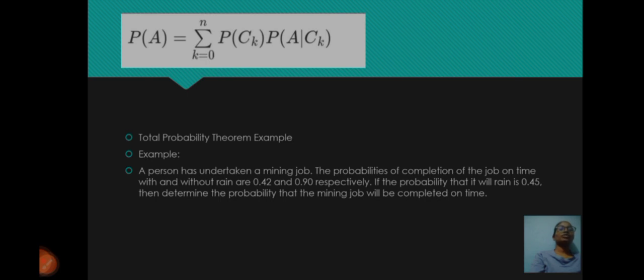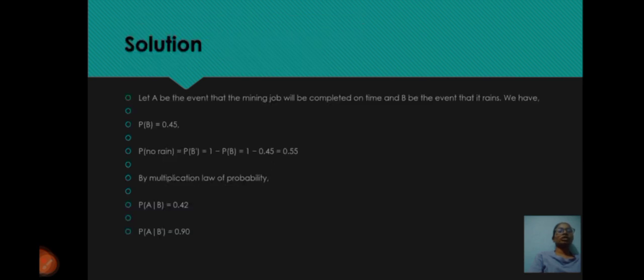The probabilities of the completion of a job on time with and without rain are 0.42 and 0.90 respectively. If the probability that it will rain is 0.45, then determine the probability that the mining job will be completed on time.